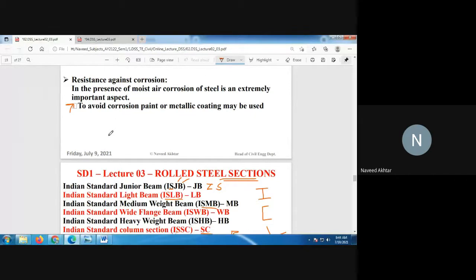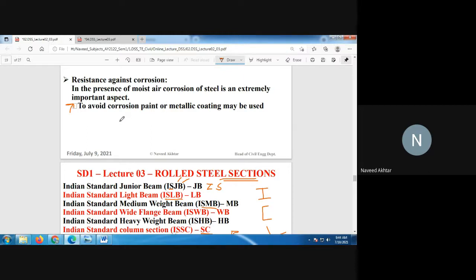Then you have seen the resistance against corrosion. You know that steel, when it comes in contact with moisture or moist air, reacts and corrosion will take place, and corrosion is very harmful for the structure.